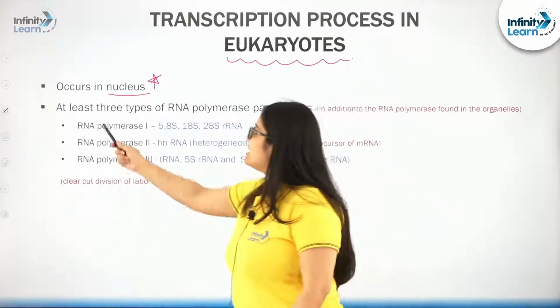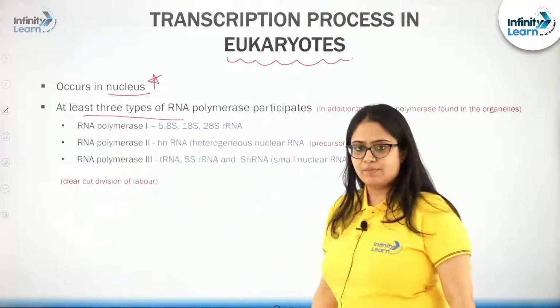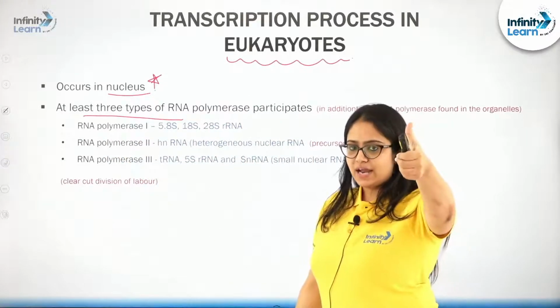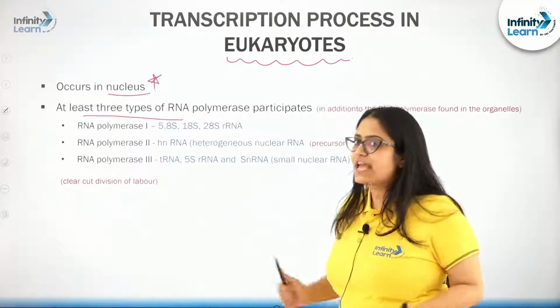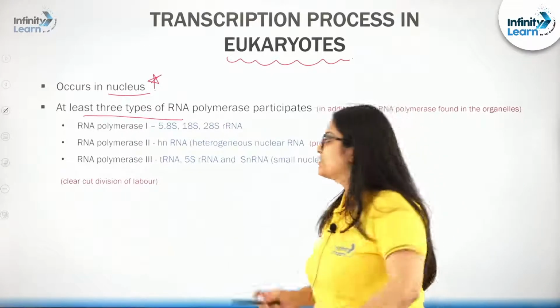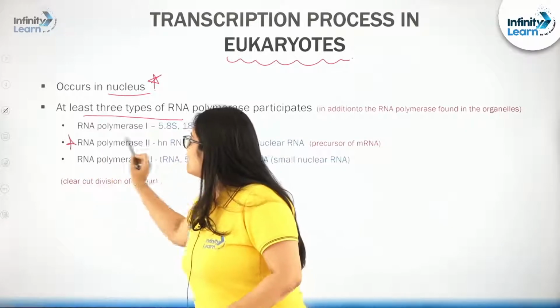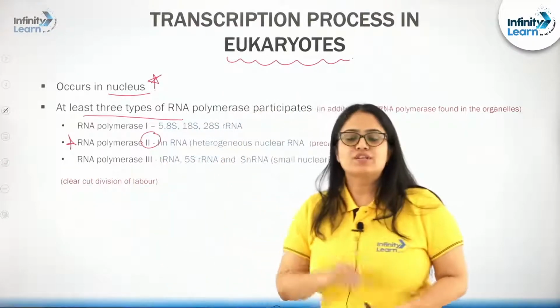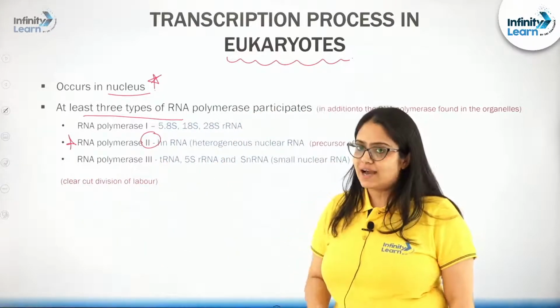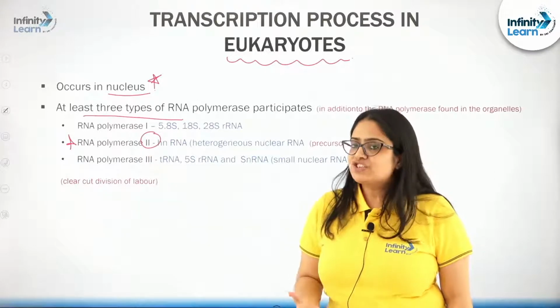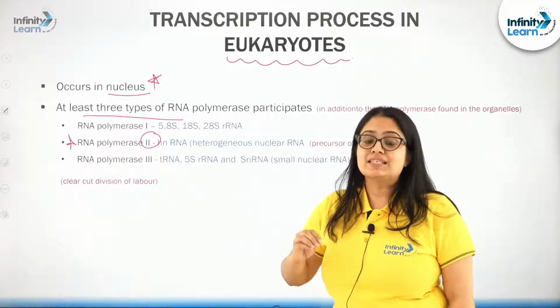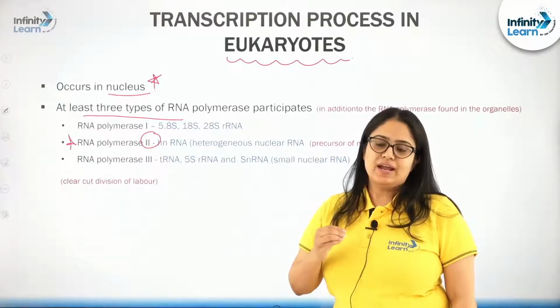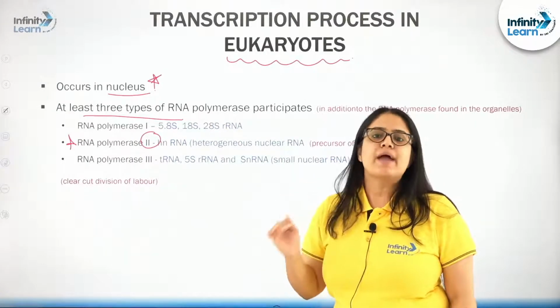So, see, there are 3 types of RNA polymerase: RNA polymerase 1, 2 and 3. Notice, students, I want everybody to notice first the second one. RNA polymerase 2 will actually synthesize hnRNA. What is hnRNA? It is a heterogeneous nuclear RNA. hnRNA is a precursor of mRNA.